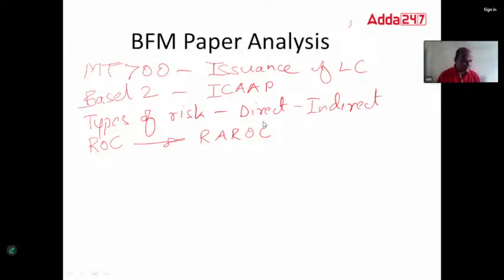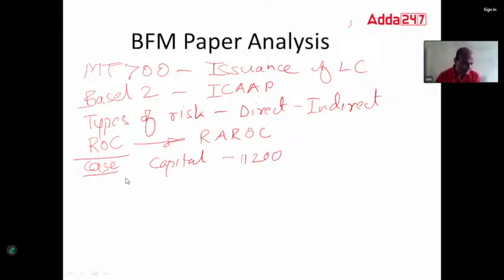Then there was one question on a case study. Capital was given, 11,200.